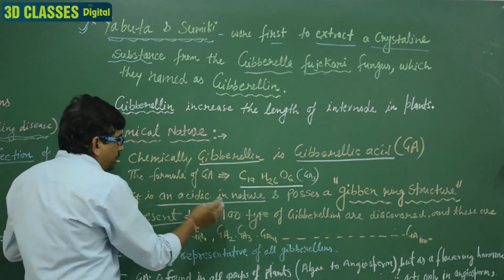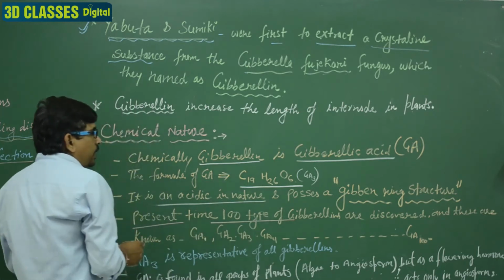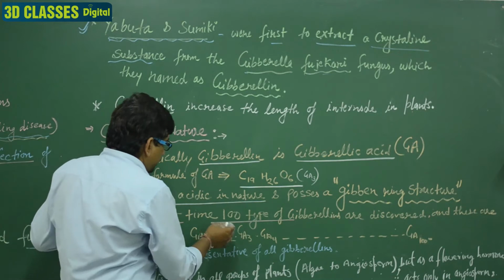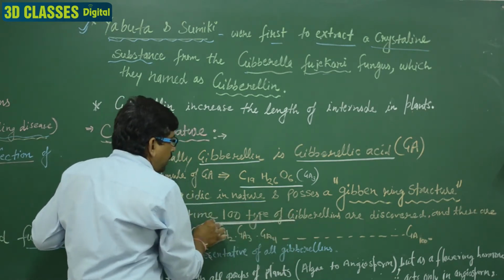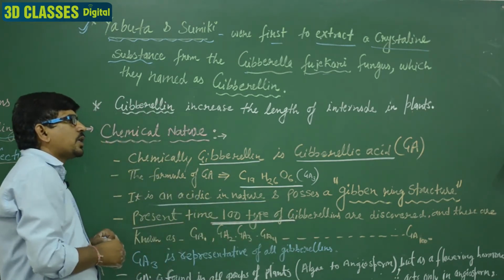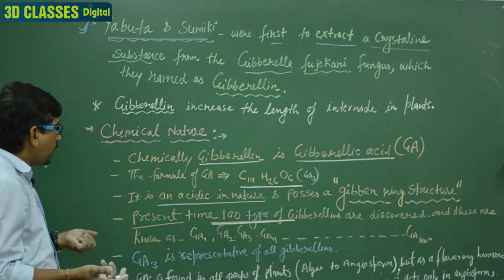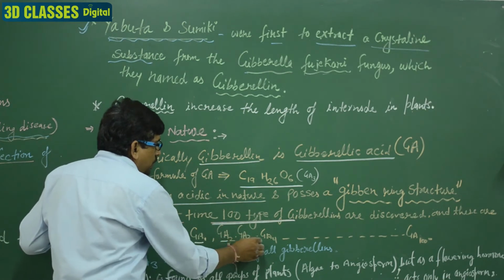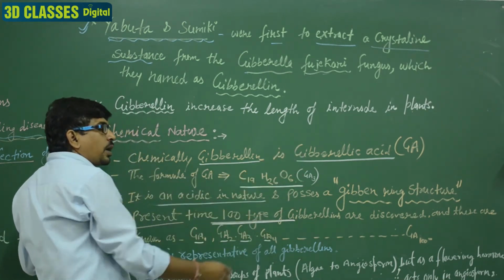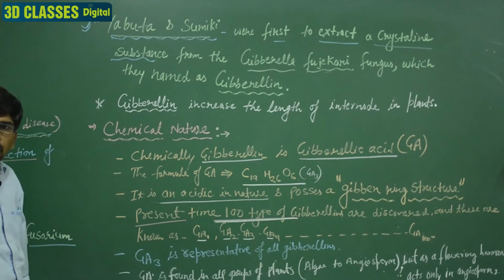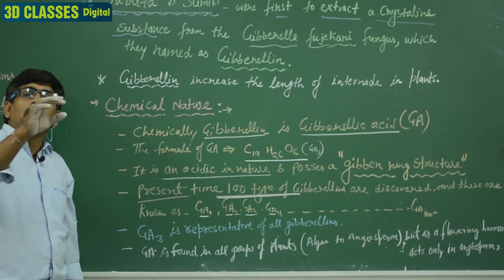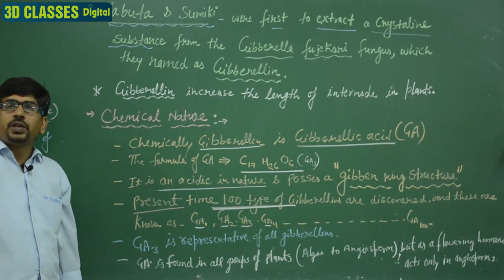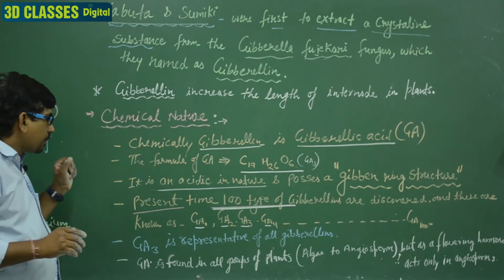At present, 100 types of gibberellic acid, 100 types, are discovered, and these are known in sequence as GA1, GA2, GA3, GA4 and continue up to GA100. Clear? These gibberellic acids are named with the help of GA1, 2, 3, 4 and up to 100. Clear?